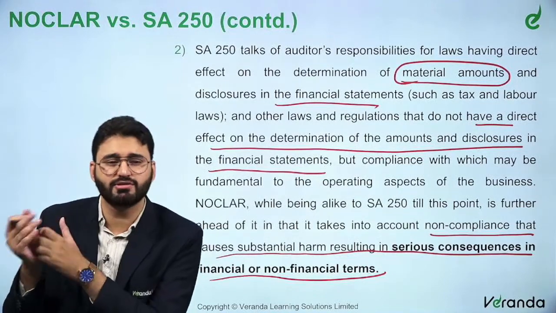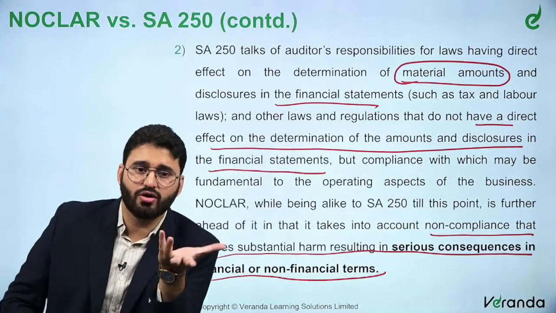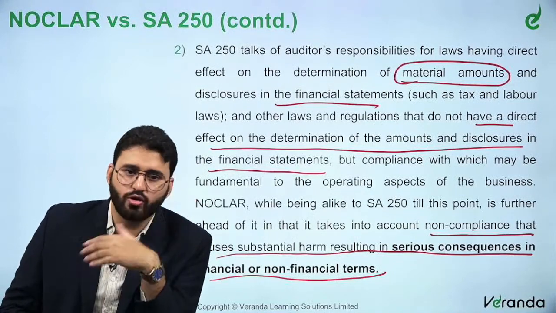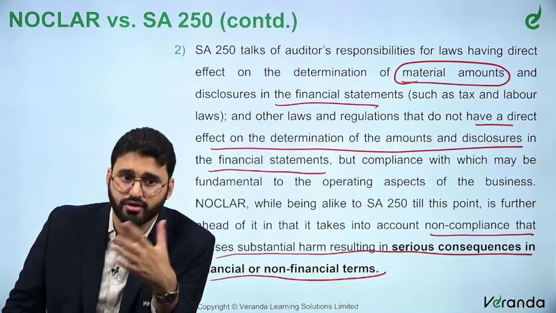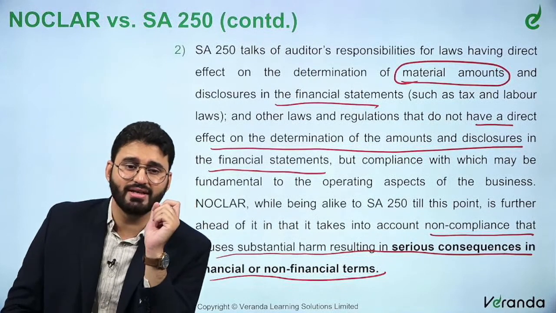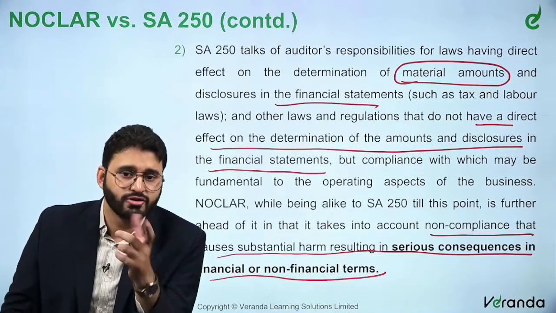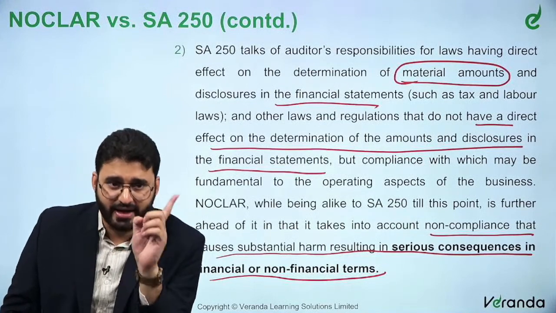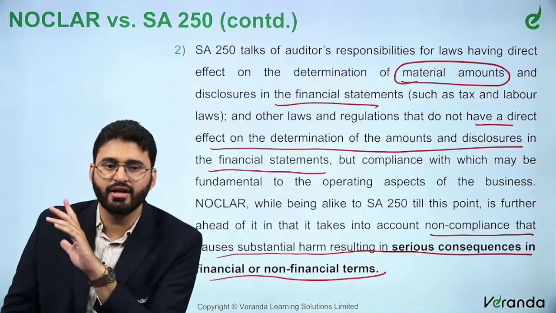Which one? SA 250: how much penalty to be paid, how much this, how much that. NOCLAR, on the other hand, is not on monetary basis alone. There could be some non-monetary consequences, say loss of reputation, loss of market, which is also very important. Everything cannot be monetarily defined. It may be non-financial. So, resulting in serious consequences in financial and non-financial terms, both are covered in NOCLAR.